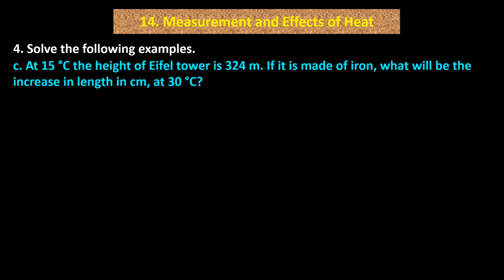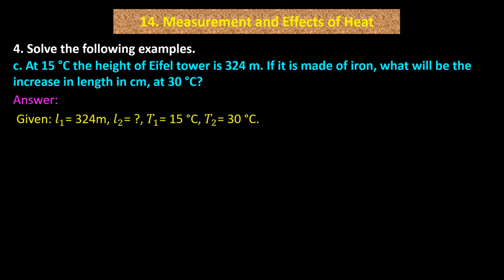C. At 15 degrees Celsius, the height of Eiffel Tower is 324 meter. If it is made of iron, what will be the increase in length in centimeter at 30 degrees Celsius? Answer: given L1 equals 324 meter, L2 equals question mark, T1 equals 15 degrees Celsius, T2 equals 30 degrees Celsius.